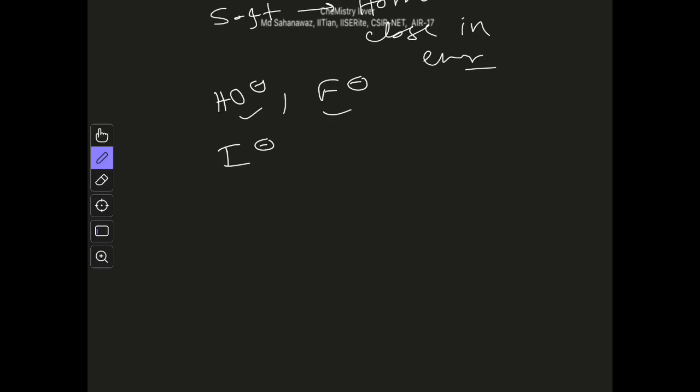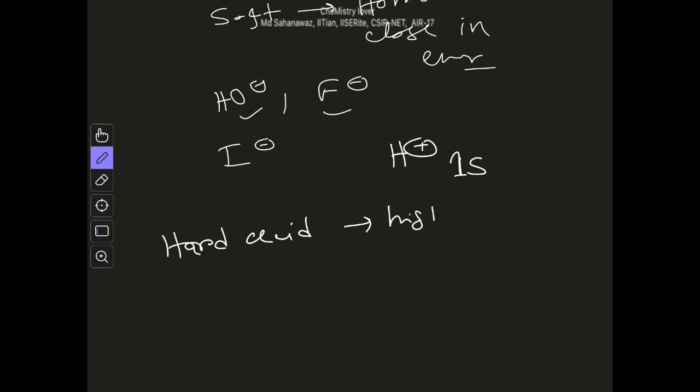And for hard acids, for example H plus is a hard acid, it has a 1s orbital, which is the vacant LUMO of the species, and it is very high in energy. So for a hard acid, high energy LUMO.